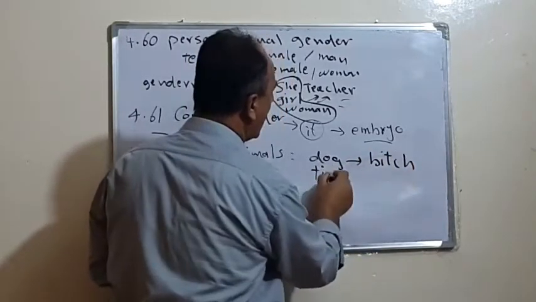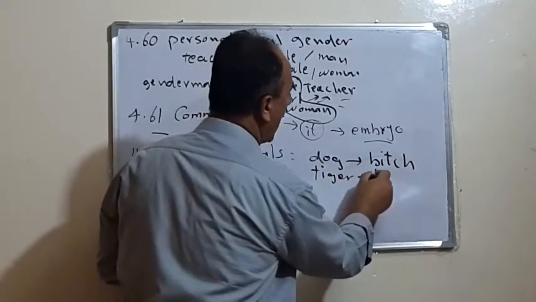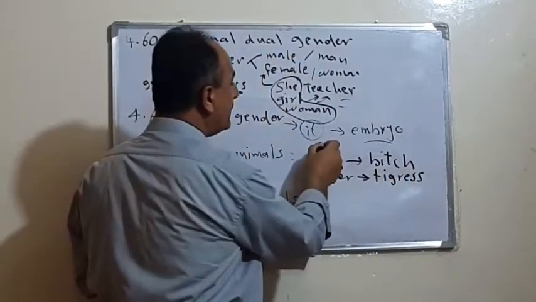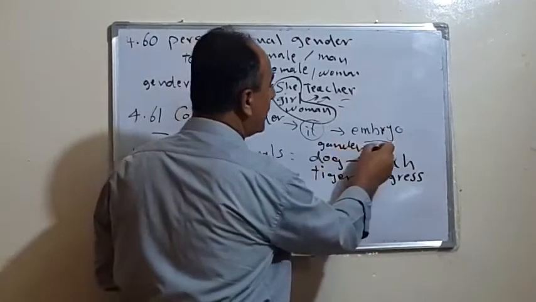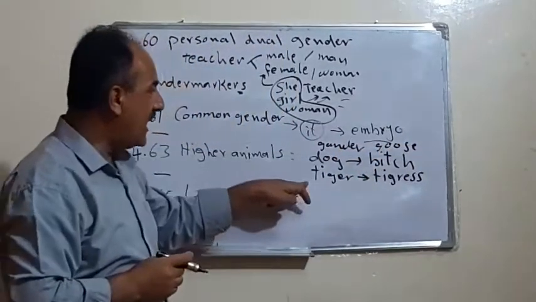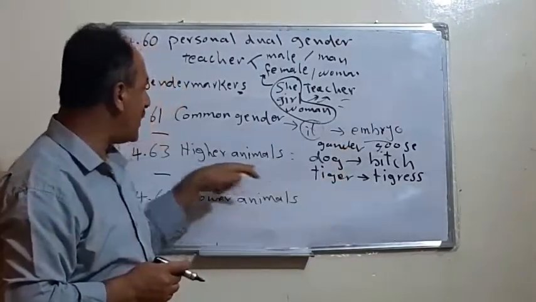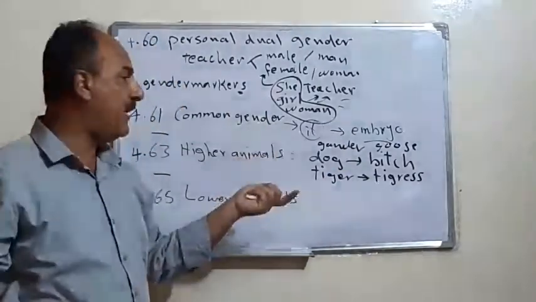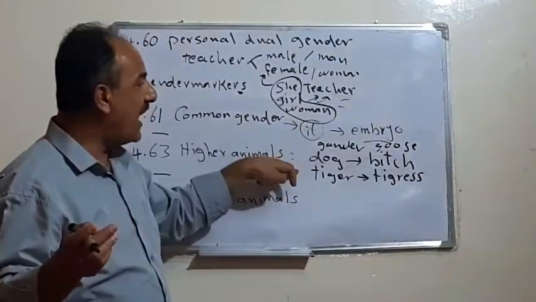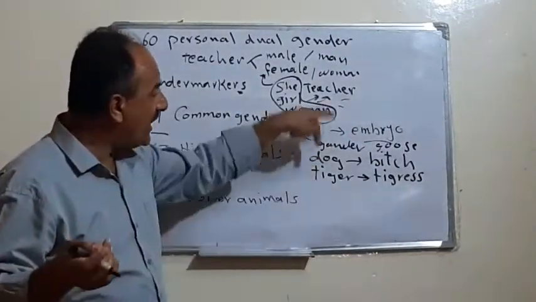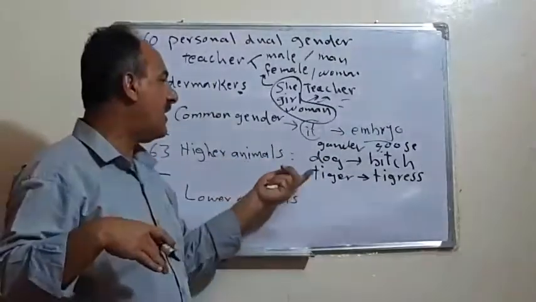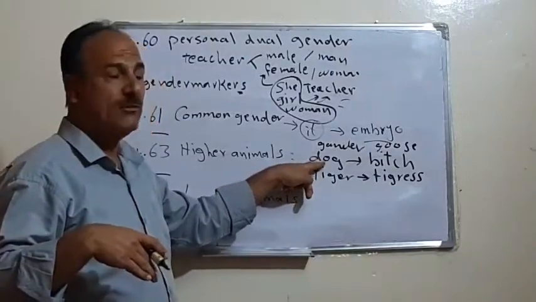If we have tiger, we have tigress. If we have gander, we have goose, etc. If we have horse, we have mare. If we have lion, we have lioness. So these we call higher animals, in their level in the animal kingdom.